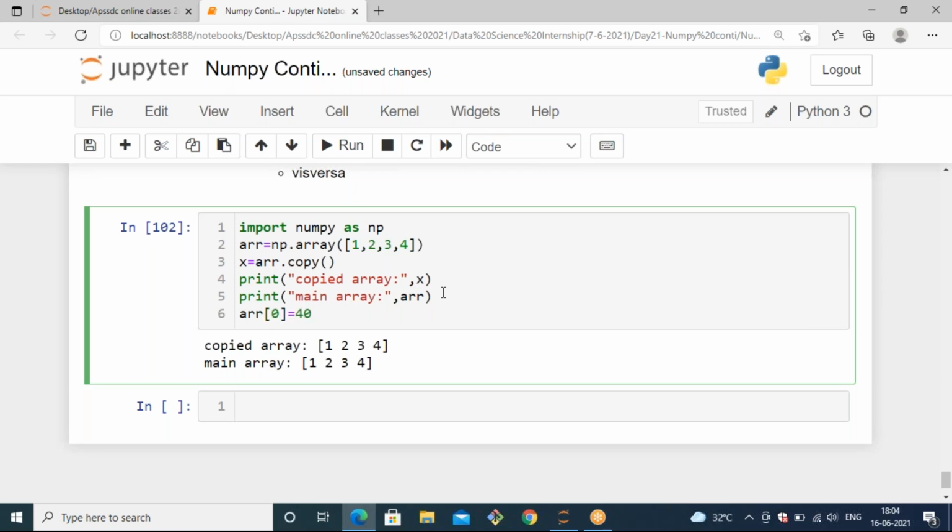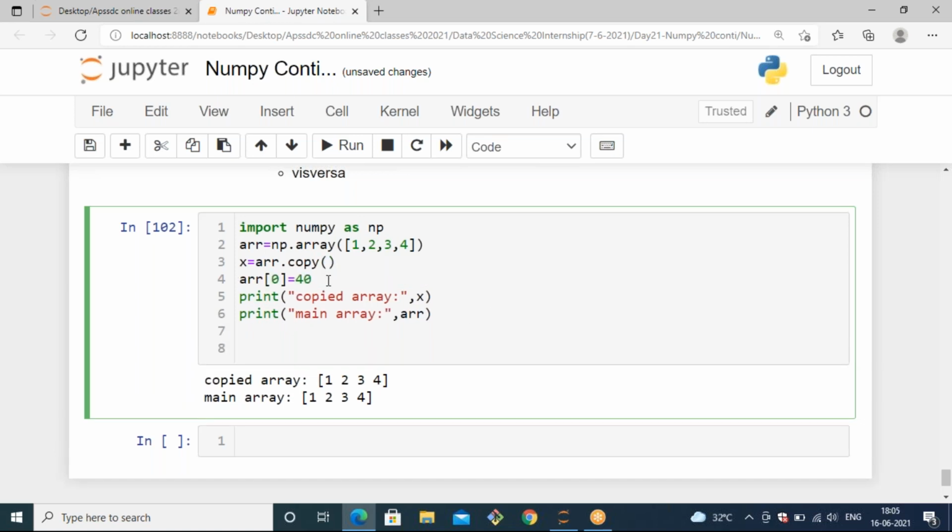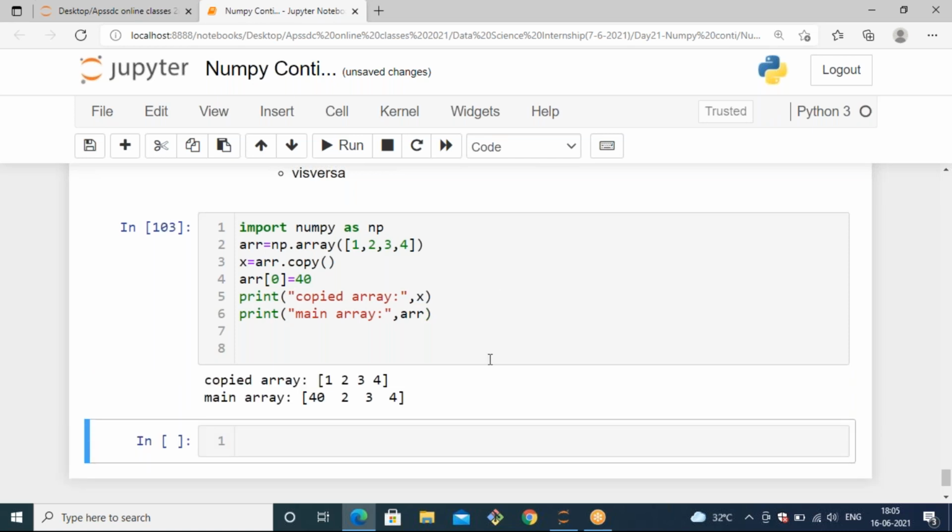After that I'm going to print. Now you can see that when I change my new value, it is not changed in the copied array.